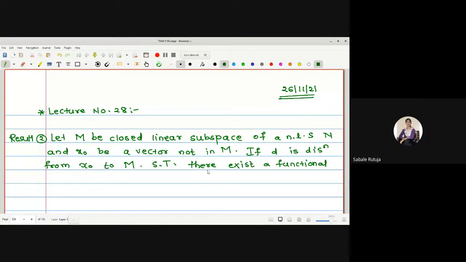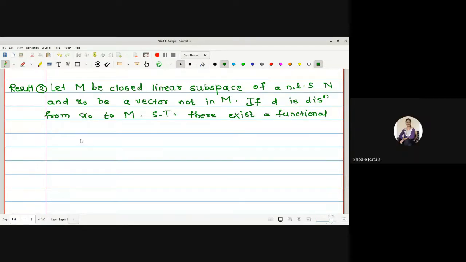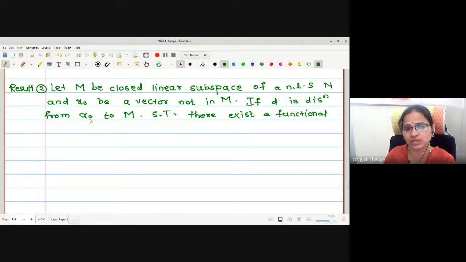Someone is giving x naught plus M, x naught. Infimum. We will find out the distance between x naught and all the elements of M, and whatever is the infimum value, we will select this as the distance between x naught and M.